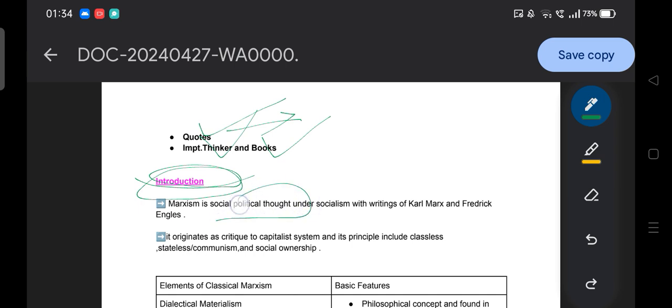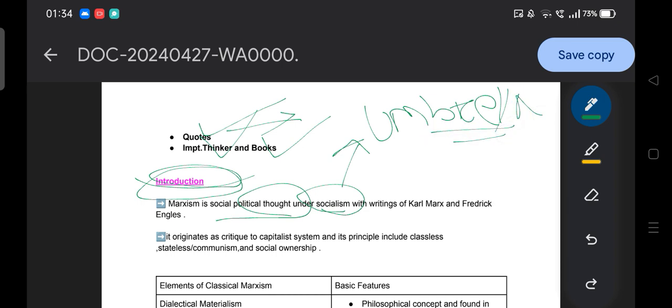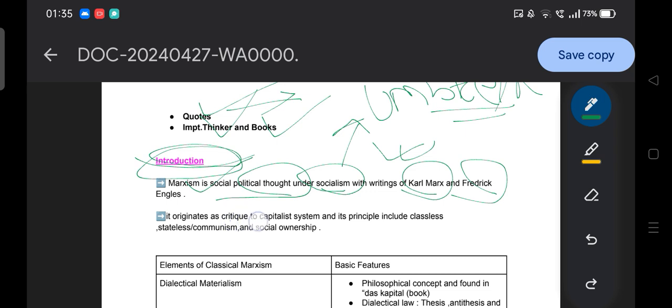Marxism is a social political thought under socialism. As I already discussed, within the umbrella idea of socialism, the concept of Marxism comes. It is also known as scientific socialism, with the writings of Karl Marx and Friedrich Engels. Karl Marx and Friedrich Engels are responsible for the idea of Marxism. It originated as a critique of the capitalist society system, and its principles include a classless, stateless communism, and social ownership.